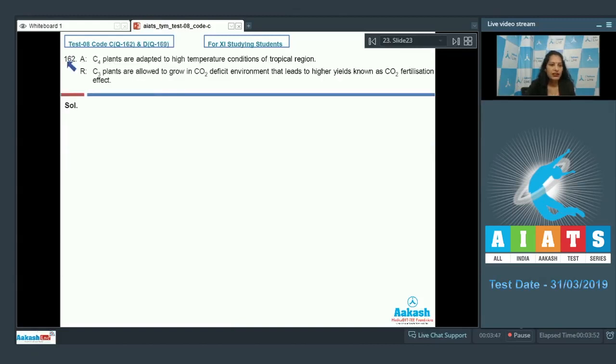Question number 162. Assertion: C4 plants are adapted to high temperature conditions of tropical regions. Reason: C3 plants are allowed to grow in CO2 deficit environment that leads to higher yields, known as CO2 fertilization effect.